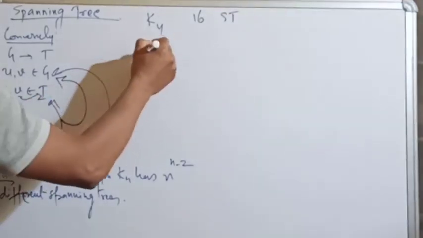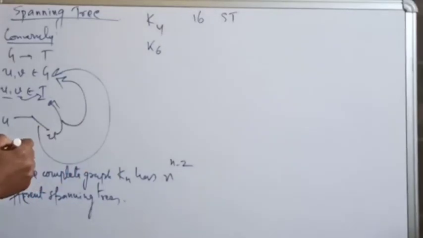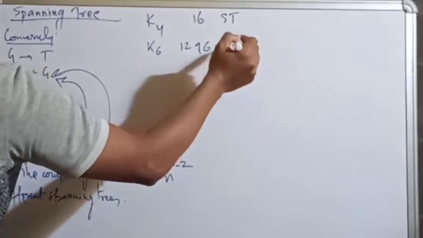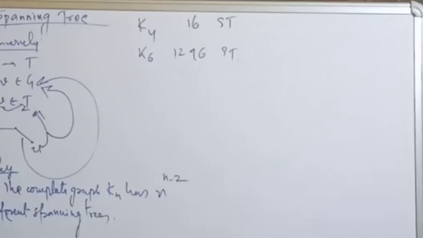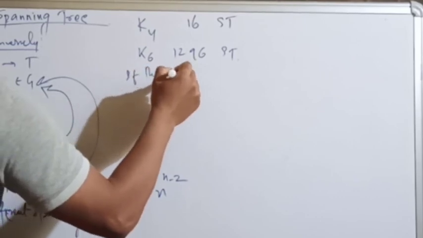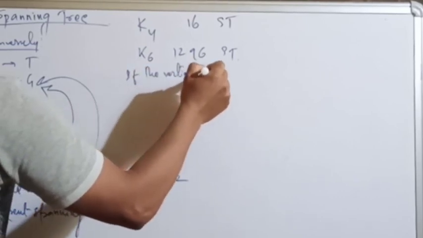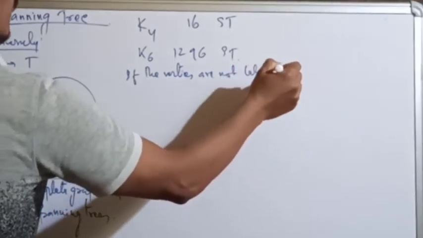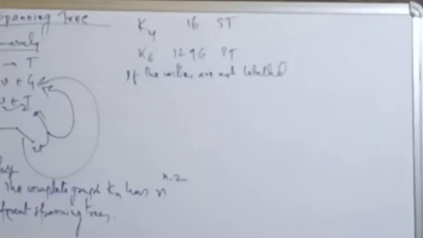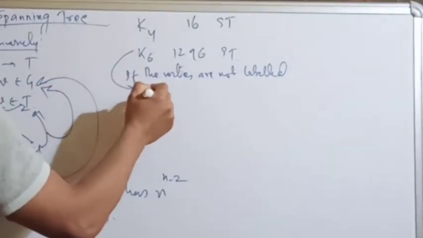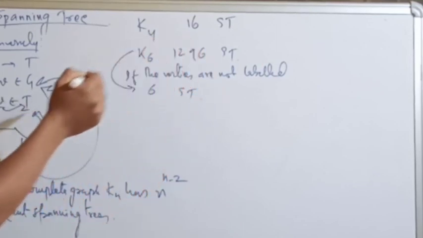Similarly, K6 has 1296 spanning trees. Now if the vertices are not labeled, that means if no names are given to the vertices, then this K6 has only 6 spanning trees.